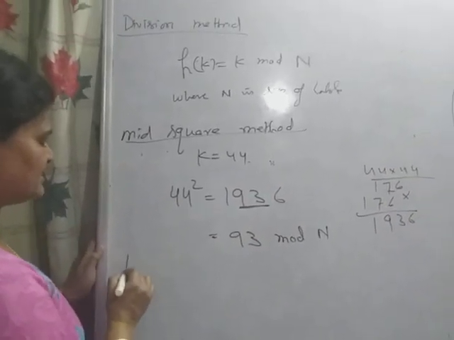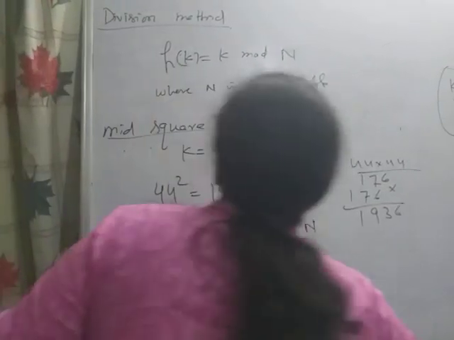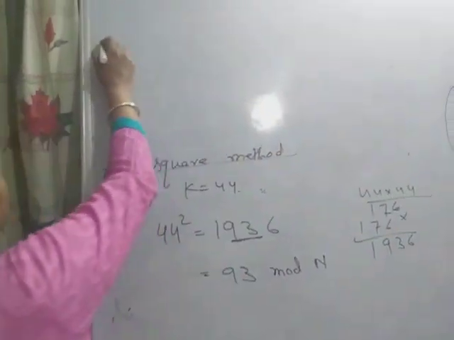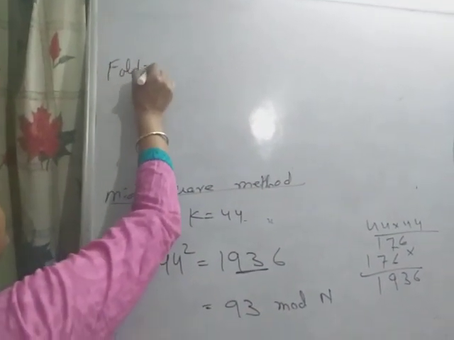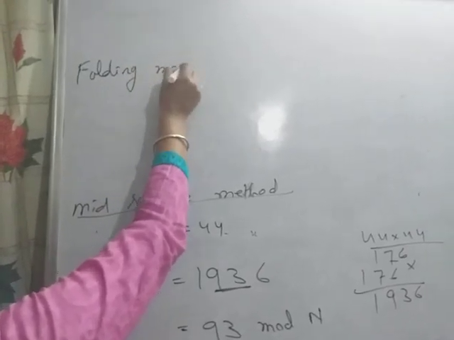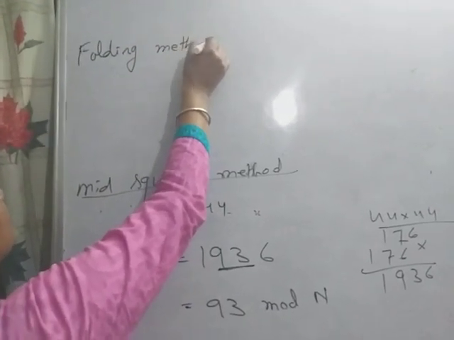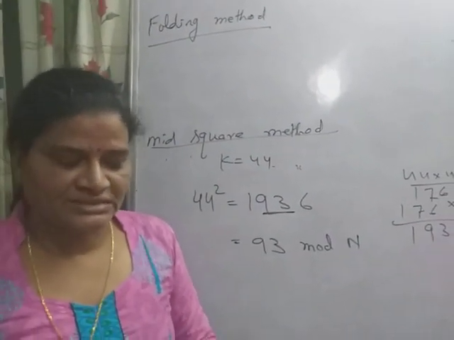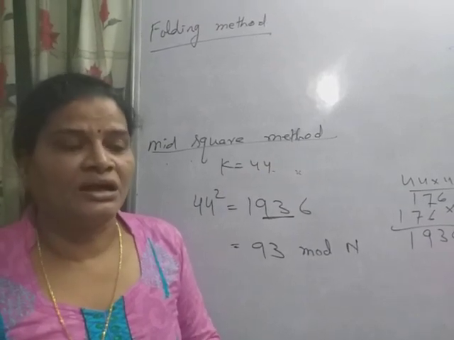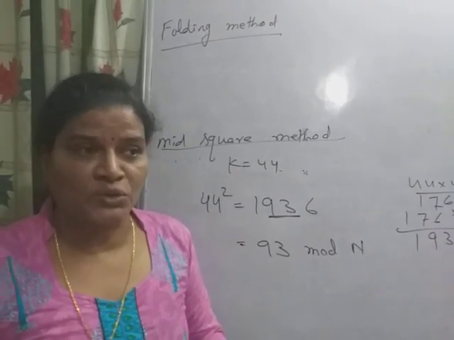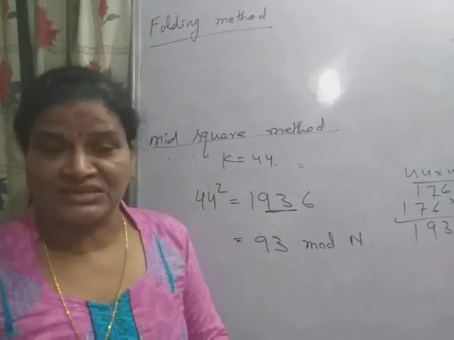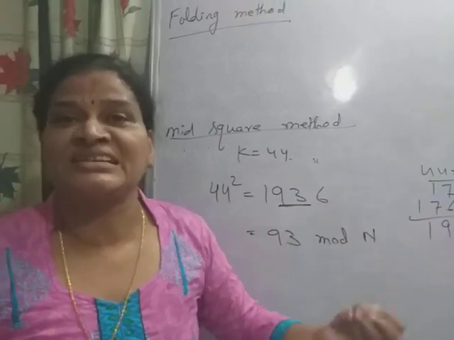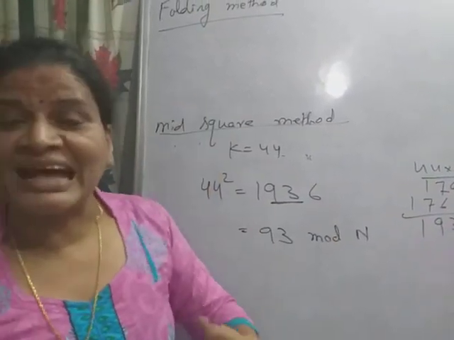The next method is the folding method. Okay. So this is the division method, and the next method is the folding method. There are different types of folding: shift folding and boundary folding method. In the folding method, hashing is sometimes used to store a large data set of variable length into a small data set of fixed length. So here the key size can be very large.